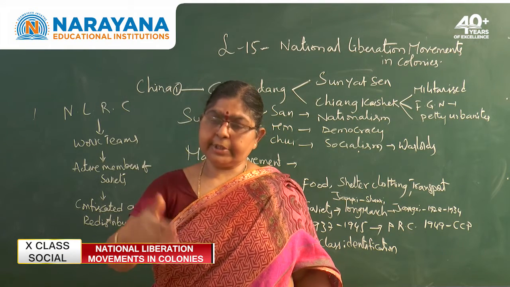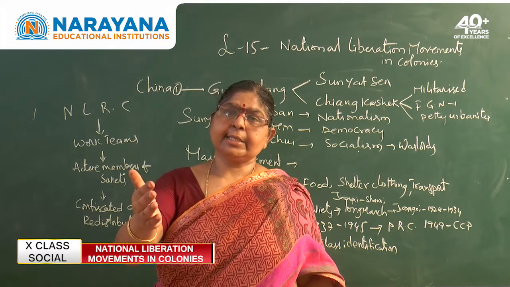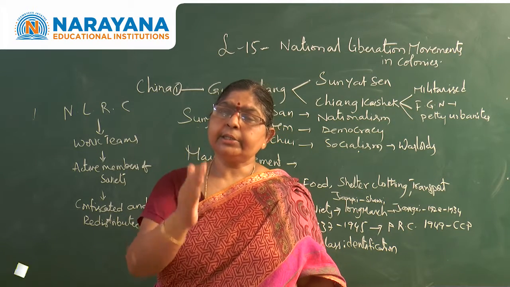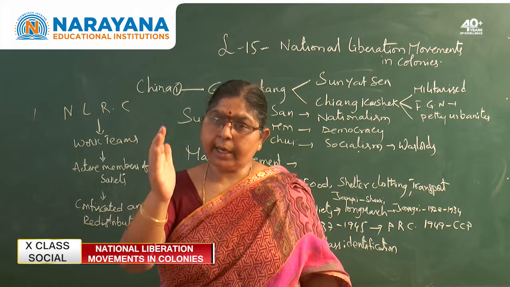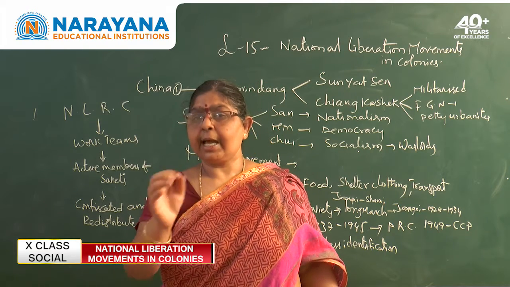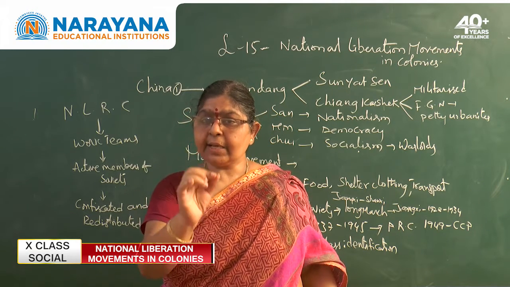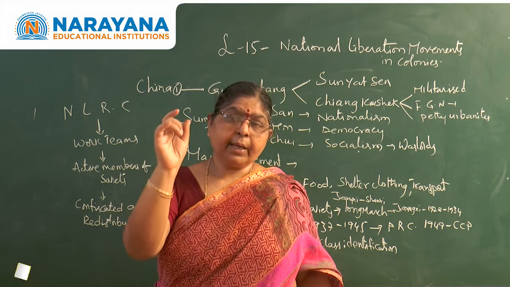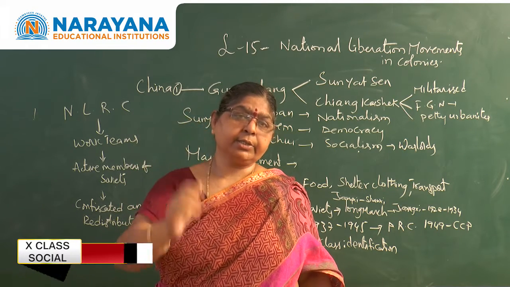As part of its policy, it started occupying areas in China, and it continued from 1937 to 1945. Japan's attack on China continued.